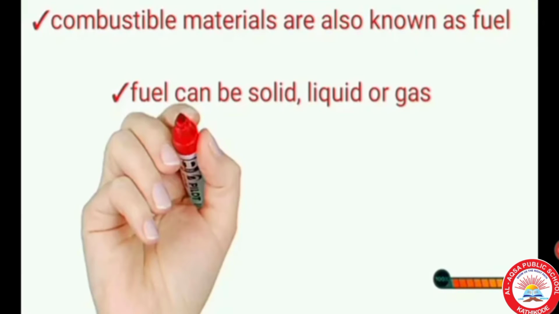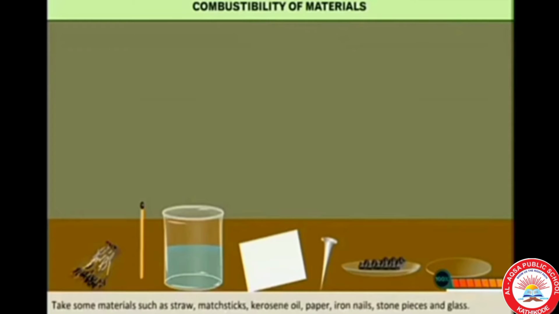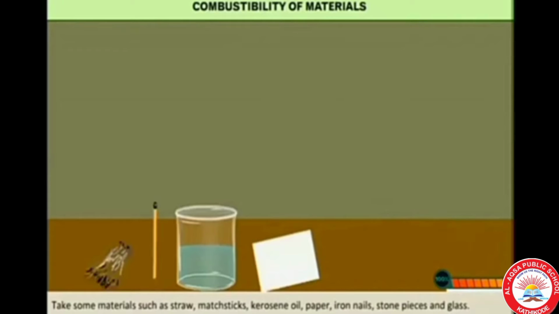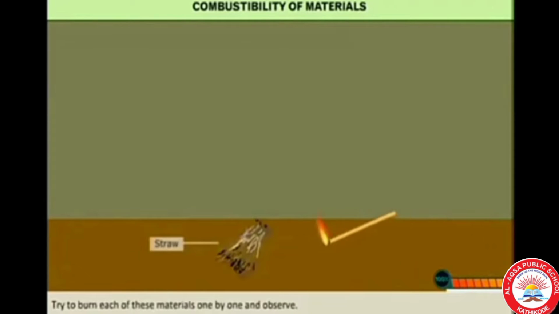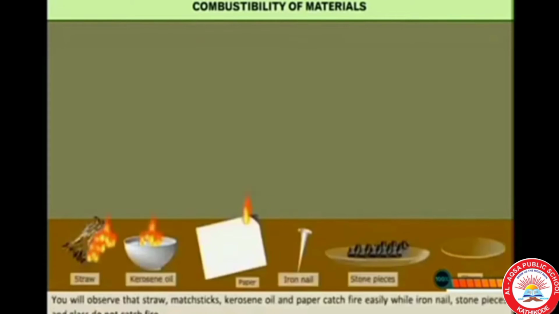Combustible materials are also known as fuel, and the fuel can be solid, liquid or gas. Now we can differentiate combustible and non-combustible substances. We can take straw, matchstick, kerosene, paper, iron nails, stone pieces and glass. Try to burn each of these materials one by one and observe.